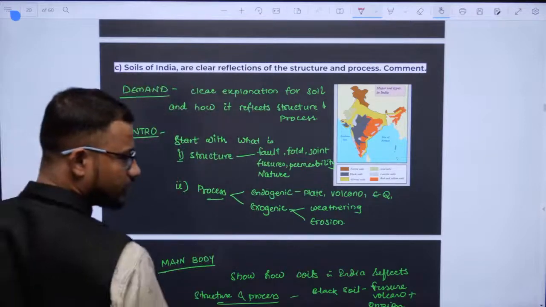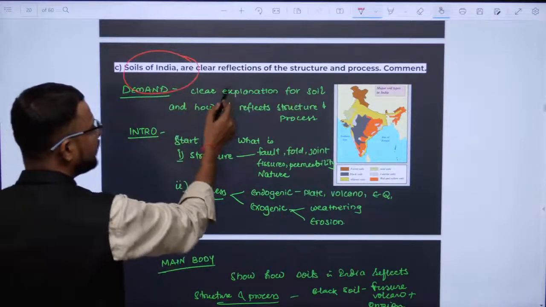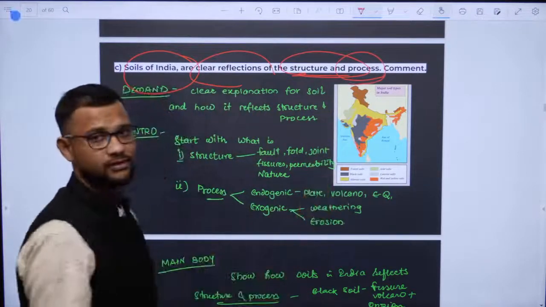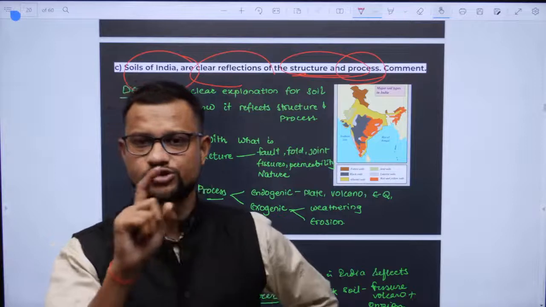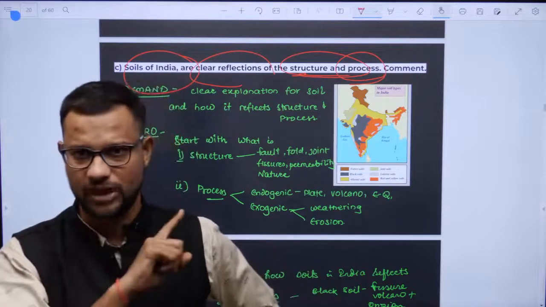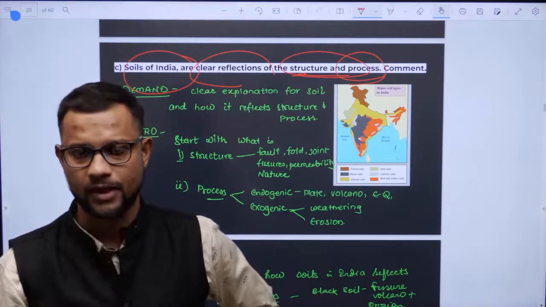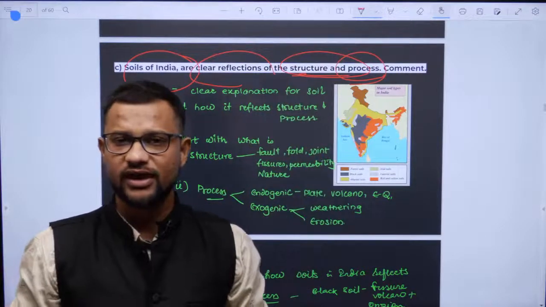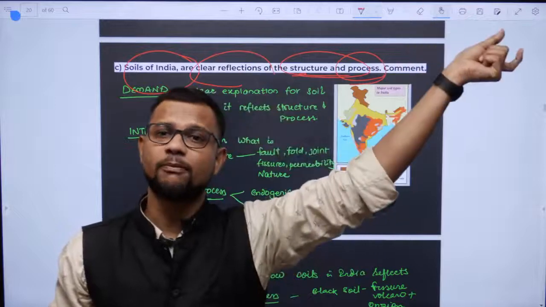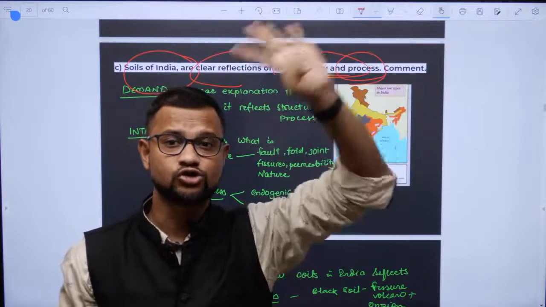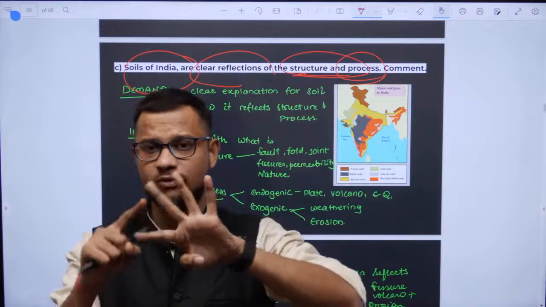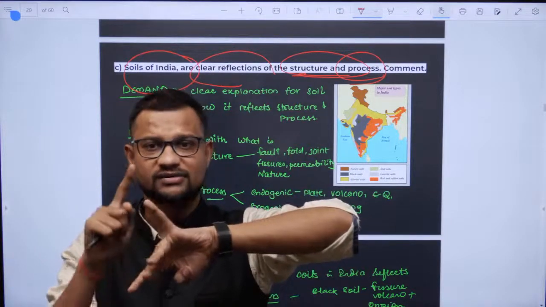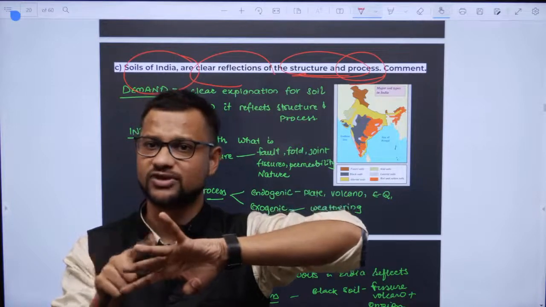Soils of India are clear reflections of structure and process. Comment. Now, this is the question from the Physiography of India, the first topic of paper 2. And this question is connected with the biogeography of paper 1. Biogeography is the fourth chapter of Section A, after geomorphology, climatology and oceanography, which has soil geography as one part, wildlife geography as the second, and social forestry and agroforestry as the third.